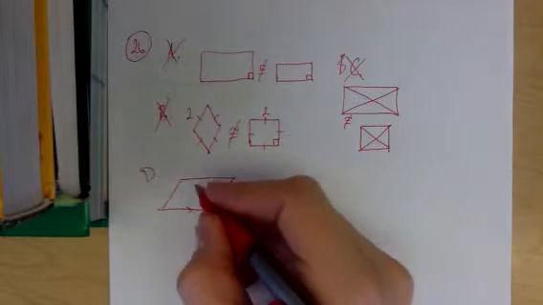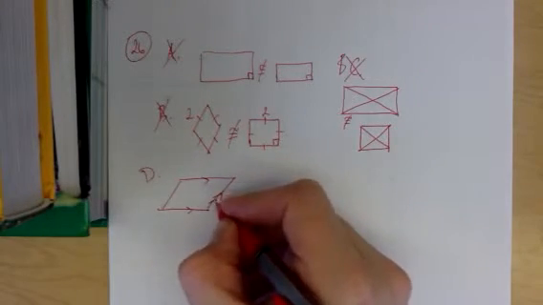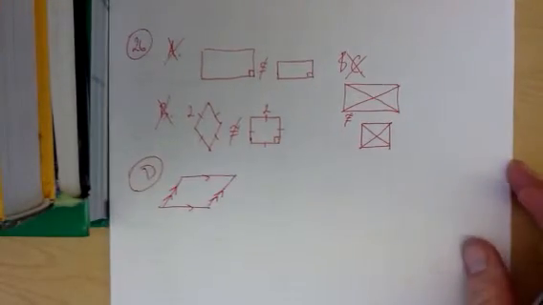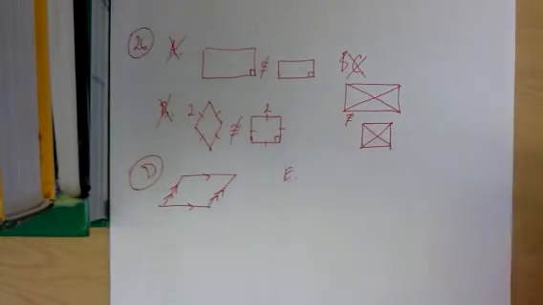In fact, here's one, not a great drawing, but let's suppose this is a parallelogram. Well, it's not a rectangle. Choice D is our answer. Let's look at choice E, just to be certain here. We can rule that out. Parallelograms that are rectangles are not always quadrilaterals, and of course, that is false.